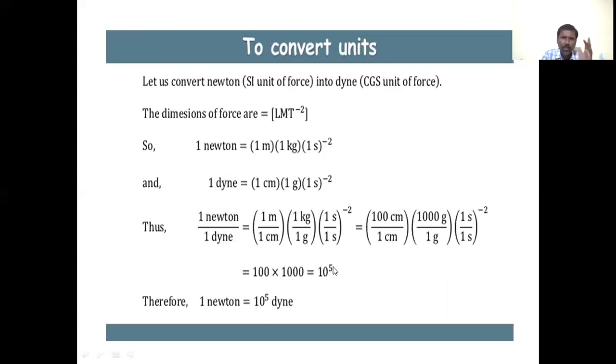That is, we have converted one system of units into another system of units. We converted the units of force from the SI unit to the CGS unit. The SI unit is 1 Newton and the CGS unit is 1 dyne. So 1 Newton equals how many dynes? 1 Newton equals 10 to the power of 5 dynes.